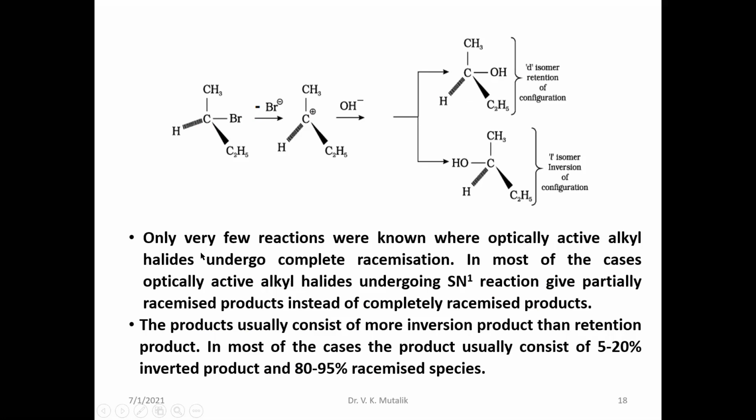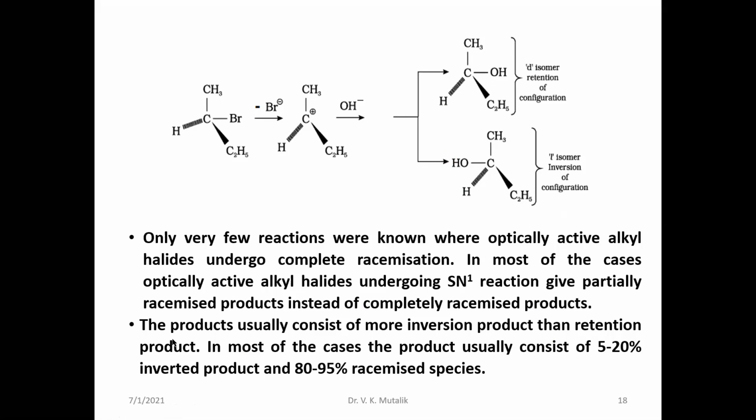Therefore, there are only very few reactions where optically active alkyl halides undergo complete racemization. But in most cases, the SN1 reaction proceeds by partial racemization. In partial racemization, inversion of configuration is more preferred than retention of configuration.